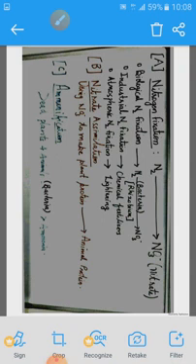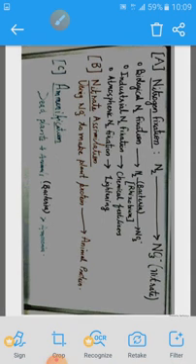During nitrogen fixation, nitrogen, as I told you, is converted into nitrate. This conversion of nitrogen in its elemental form into nitrate in its compound form is known as nitrogen fixation, the first step of the nitrogen cycle. It can happen by 3 means: biological nitrogen fixation, industrial nitrogen fixation, or atmospheric nitrogen fixation.